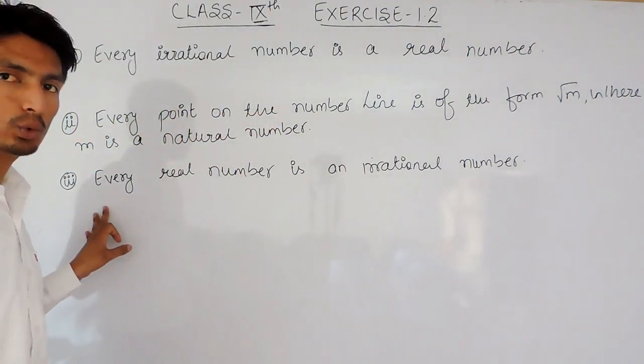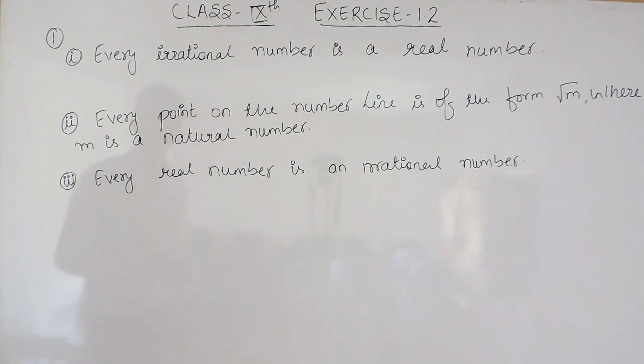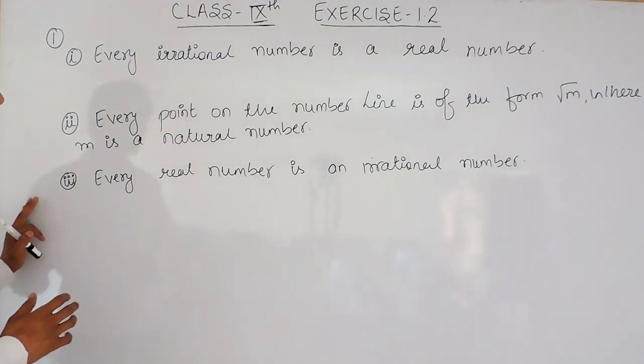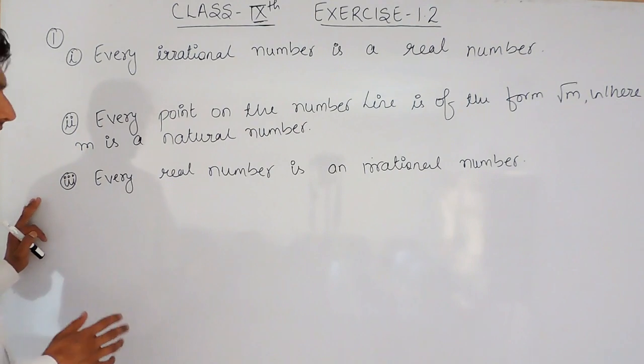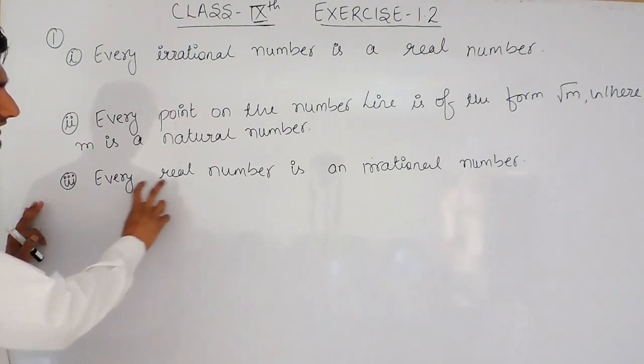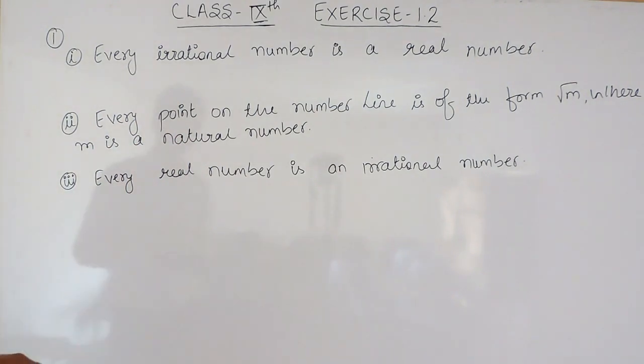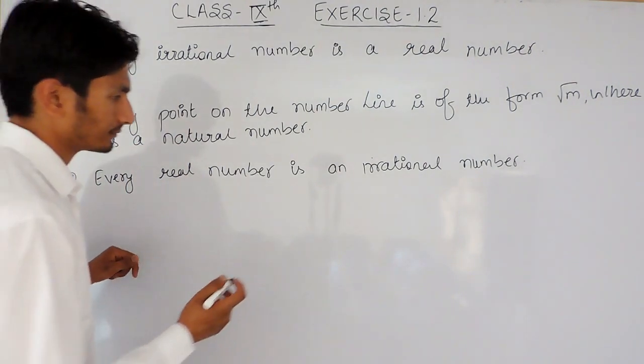Exercise 1.2, and here you have to state whether these three statements are true or false. Now look at the first statement. It says that every rational number is a real number. And the last statement is every real number is an irrational number. Now before solving this, let me tell you something.